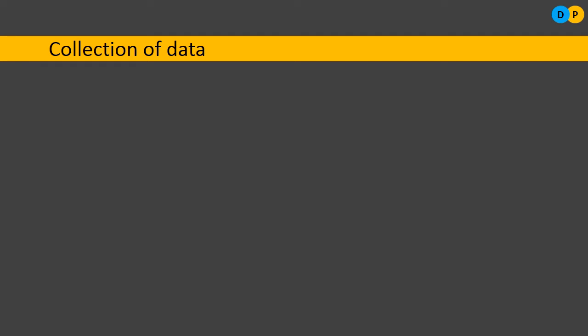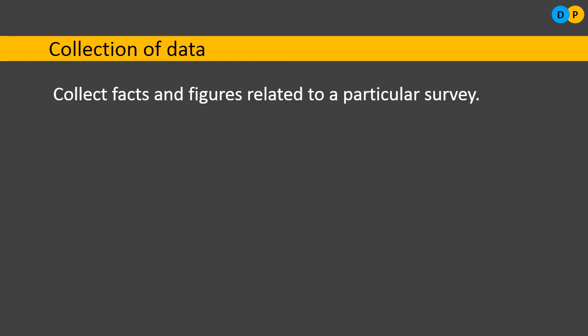And here in collection of data, we will come across three different types of people. The first is referred to as the investigator, another as the enumerator, and the third person is referred to as the respondents, also called informants. Here let us study who all these people are, what their duties are, and how they are going to help us in the collection of data. So what is meant by collection of data? It is nothing but collecting facts and figures related to a particular survey.